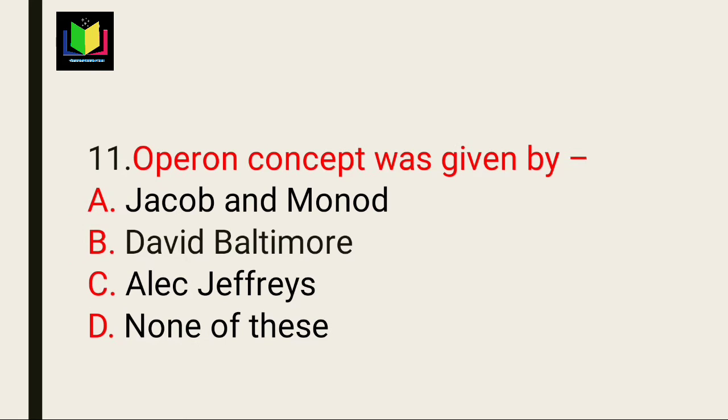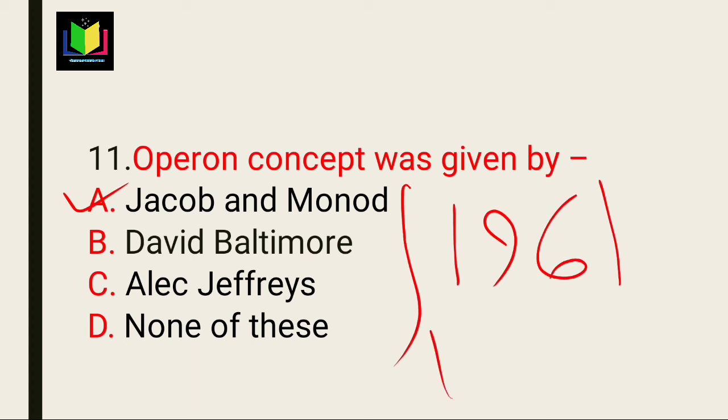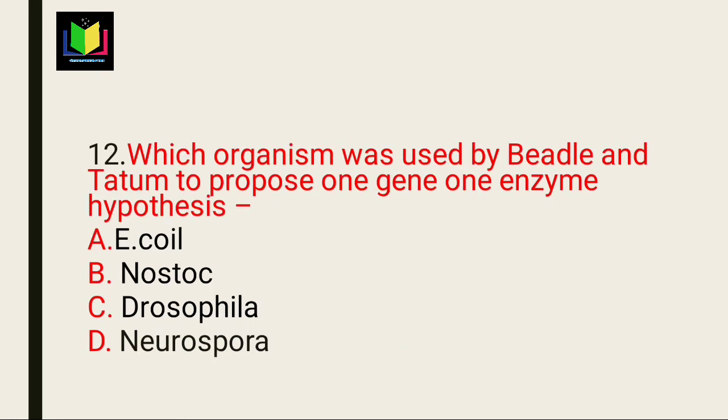Next question: the operon concept was given by Jacob and Monod in 1961, and they received the Nobel Prize in 1965. Next question: which organism was used when Beadle and Tatum proposed the one gene one enzyme hypothesis? Neurospora. Option D is the right answer.